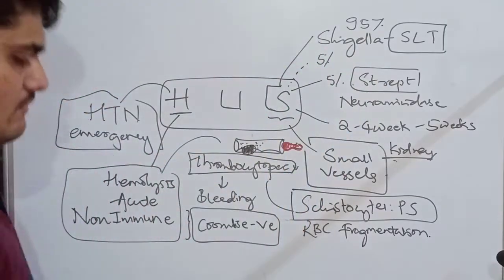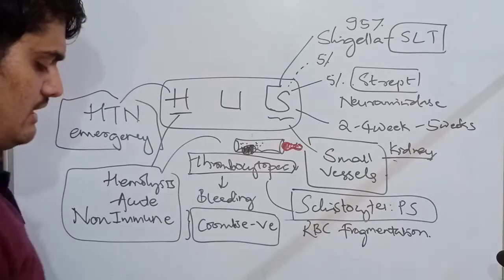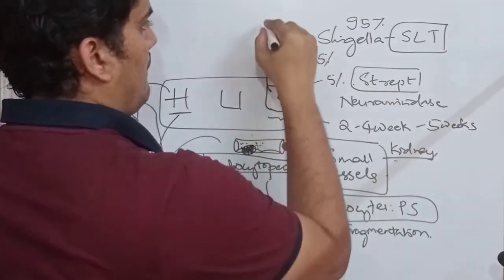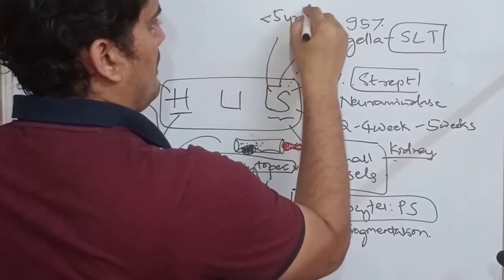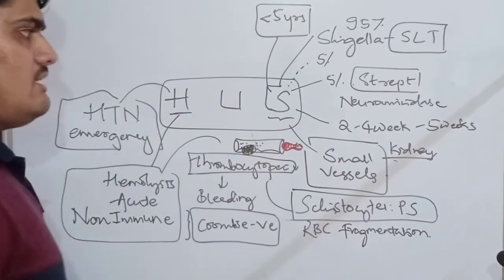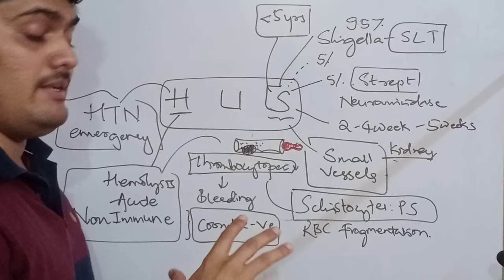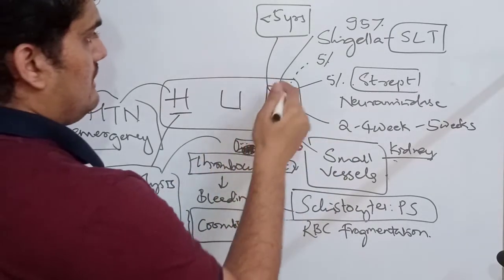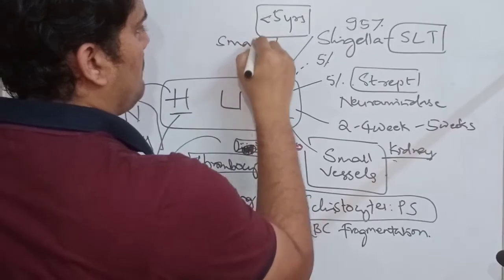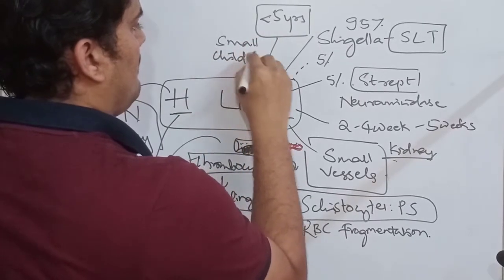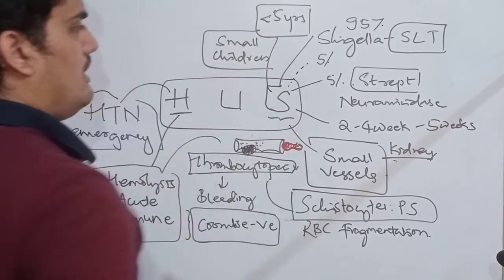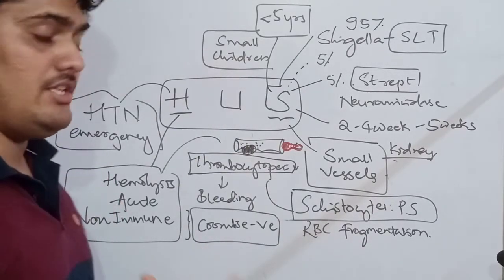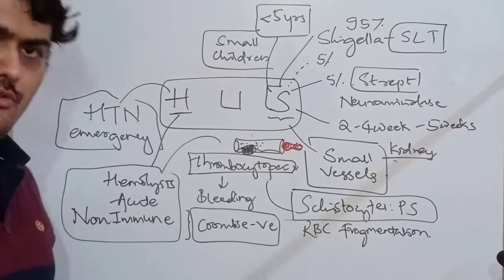again yes for Shigella-like toxin. One more thing we can remember here is the typical age group: less than 5 years of age. So this is actually the children variant, and small children are affected. We can remember that small children of less than 5 years are the typical patients. There is an adult variant also. It's known as atypical HUS. What is that? We'll come to it now.